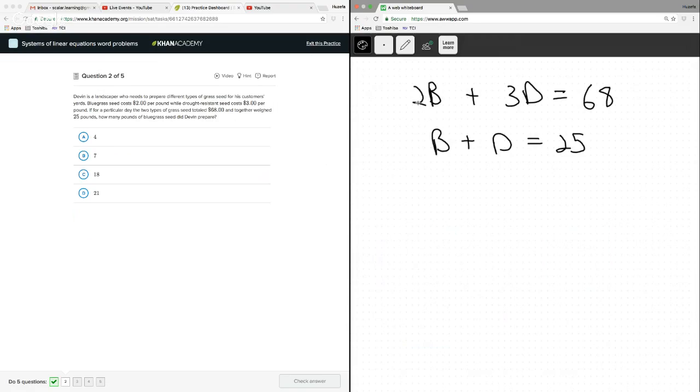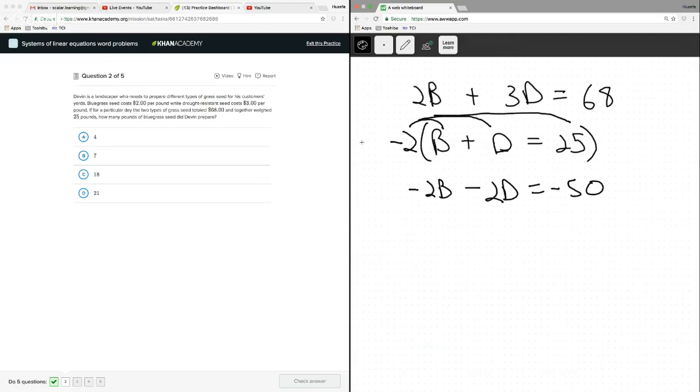The way we do that is we basically match up only one set of the variables so that we can combine the equations and knock one of them out, have a single variable equation, and solve it. Let me show you what I mean. I see that we have a 2B here and just a B here. What happens if I multiply this entire equation by -2? Watch what happens. It becomes -2B minus 2D equals -50.